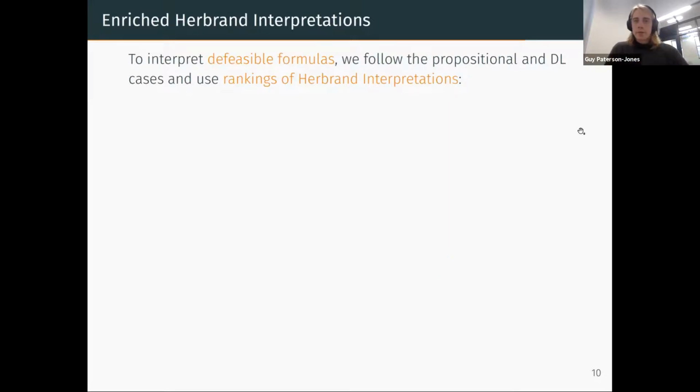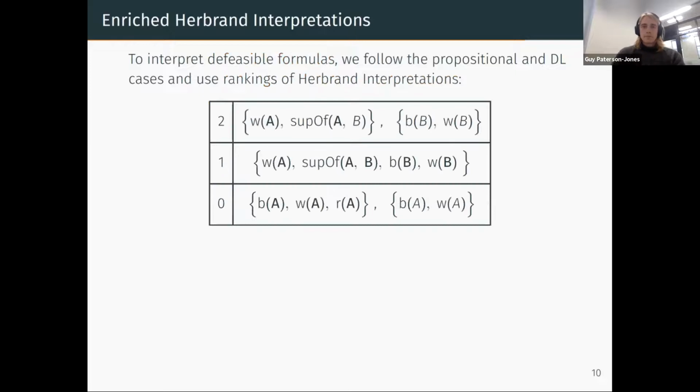To interpret defeasible formulas, we follow the same track as the propositional and description logic cases, and we use rankings of Herbrand interpretations. Here's a preference ranking, and you can see a number of possible Herbrand interpretations I've put in here, for example. The Herbrand interpretation in the bottom right is a world in which A is a boss and A is a worker. The one in the top left is a world where A is a worker and B is A's superior, etc.